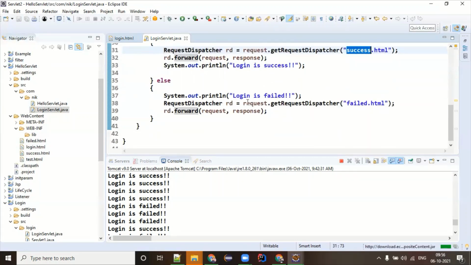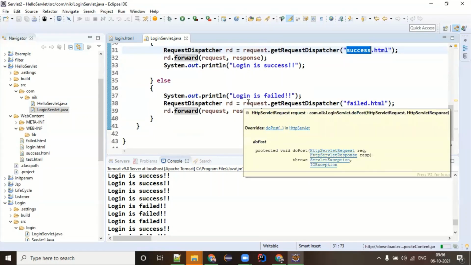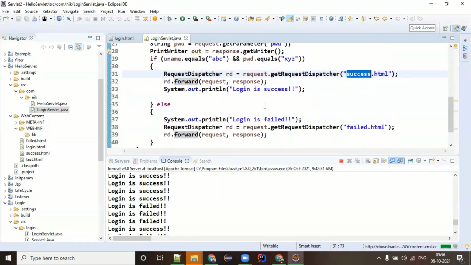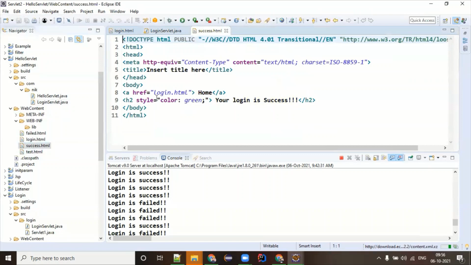Similarly, if login is failed, if your username and password do not match ABC and XYZ, obviously it will come to the else part, and the else part does the same thing, but the only destination I am changing is fail.html. So it goes to success.html and prints whatever output is there. It says your login is success, and it also gives you an option to go to the home page. On clicking the home page, you will be redirected to login.html again.